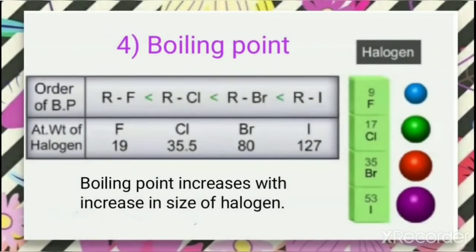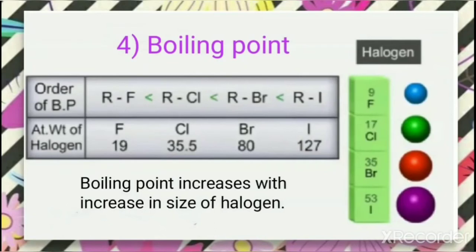Next is boiling point. Boiling point increases with the increase in the size of halogen atom. So when we look at the size of halogen atom, from top to bottom, the size is increasing. That is the maximum size in the case of iodine and it is minimum in the case of fluorine.